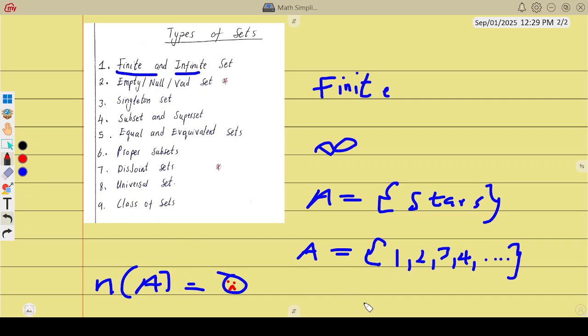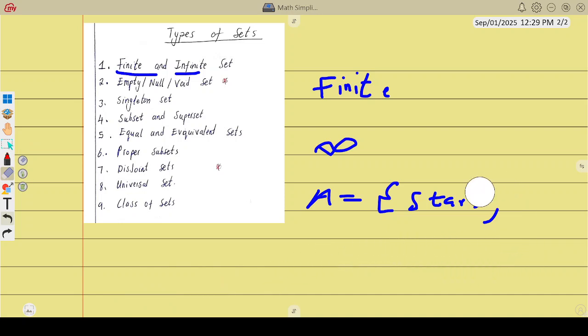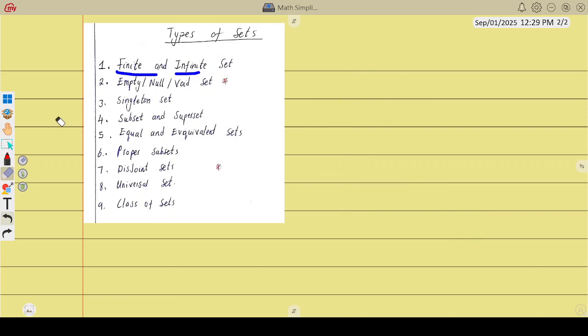The cardinality of an infinite set doesn't exist, because you can't manage to count the number of stars. If the numbers go on and on, you can't count them. Infinite sets include the set of stars and the set of stones on the earth.